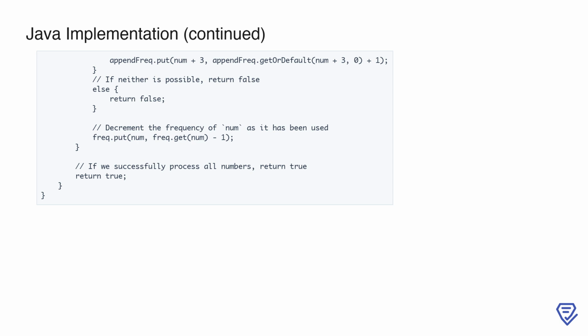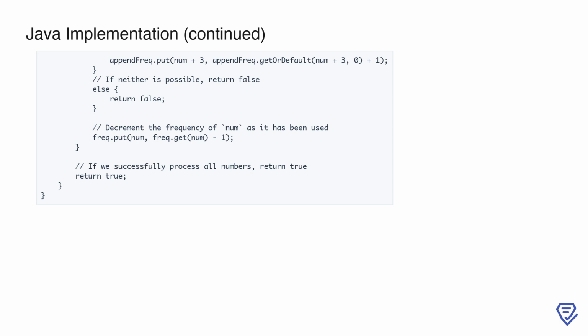If a new subsequence is successfully started, we update append_frequency to indicate that the subsequence can end at the number 3 steps ahead, ensuring that future numbers can extend it. However, if neither appending to an existing subsequence nor creating a new subsequence is possible, we return false, as this means the array cannot be split into valid subsequences.